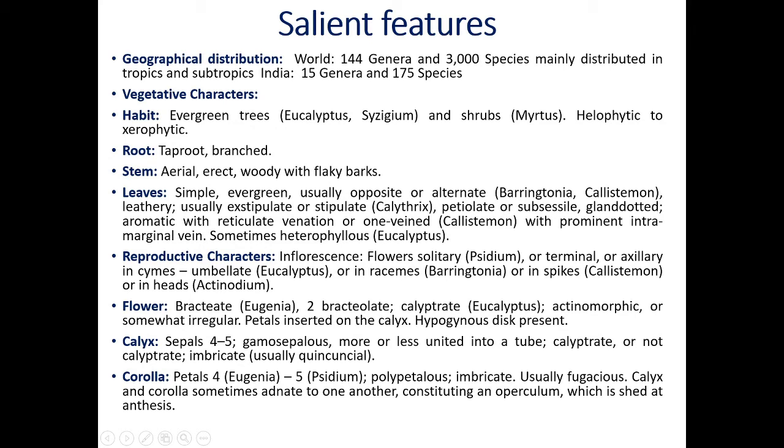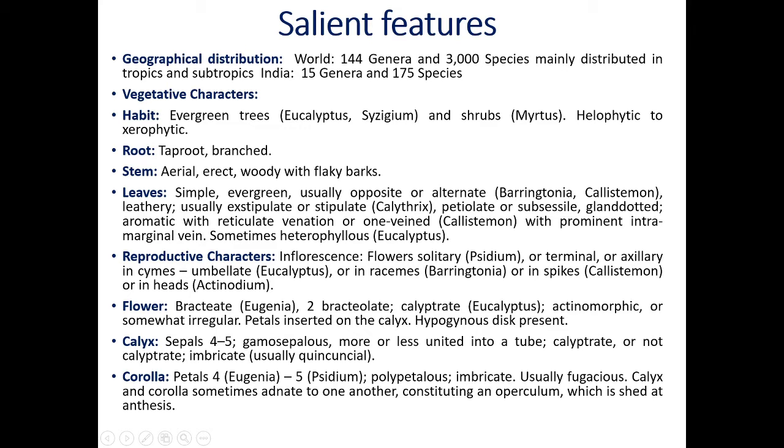In bottlebrush plant, there are pendulous spike inflorescences. The inflorescences look like a bottlebrush. That's why that plant is called bottlebrush, and botanically it is called Callistemon lanceolatus, or head type of inflorescence, Actinodium. In this plant, you will get head type of inflorescence. If you observe the inflorescence of sunflower, you will get the capitulum or head type of inflorescence.